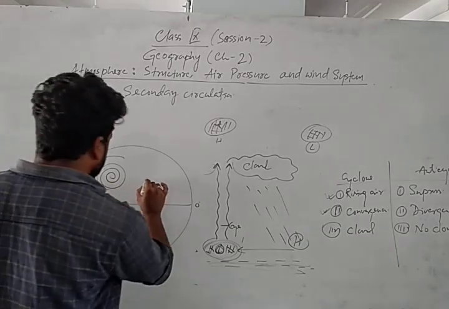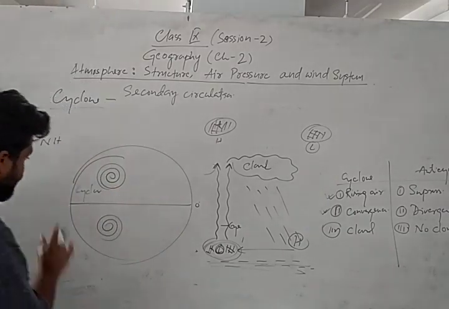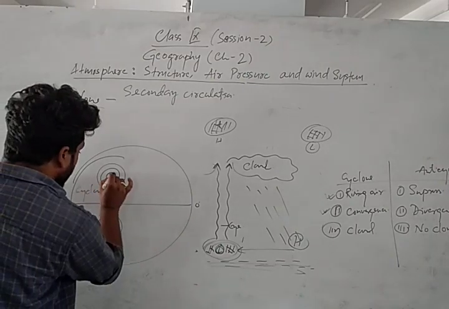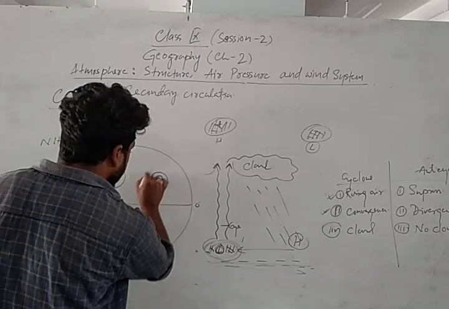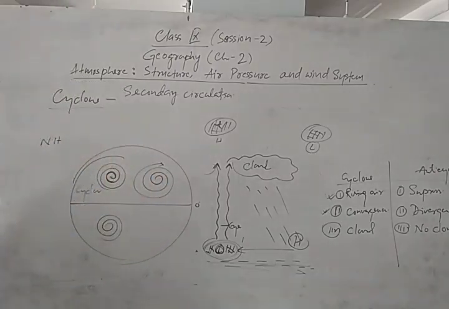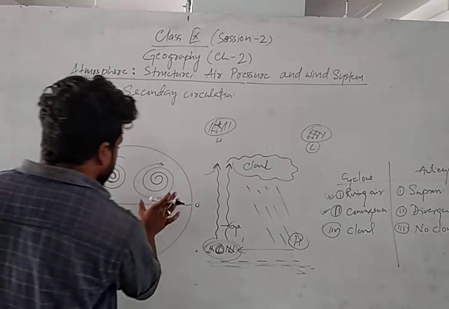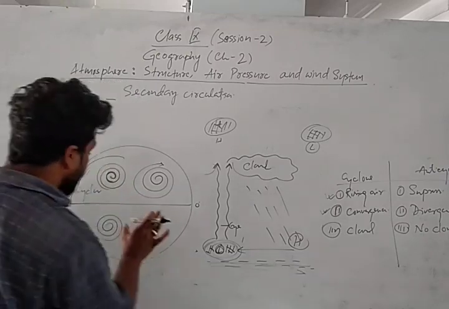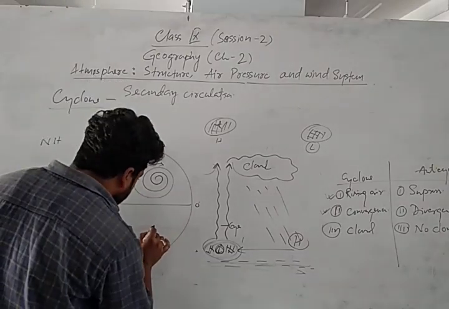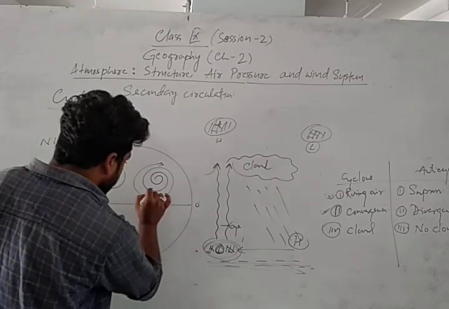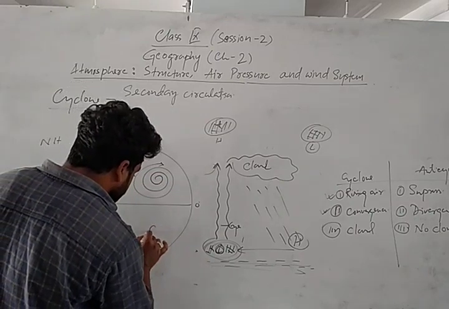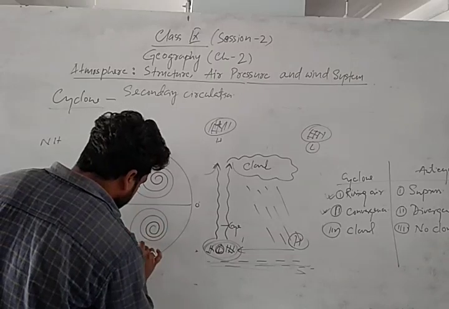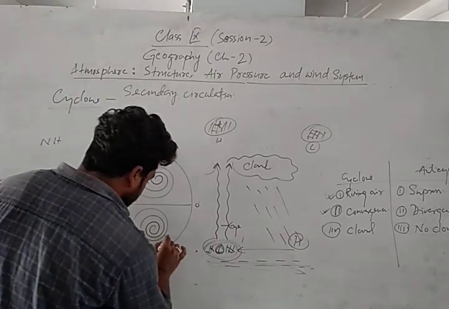And again, anticyclone. It is very easy to remember. If cyclone is anti-clockwise in the northern hemisphere, definitely anticyclone will be clockwise. Don't confuse it. Okay. So anticyclone is clockwise in the northern hemisphere and anti-clockwise in the southern hemisphere, right? So this is the case of anticyclone.